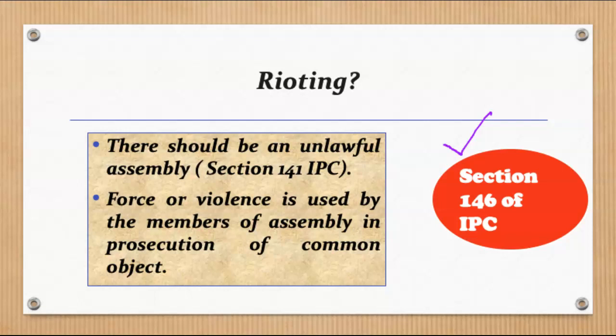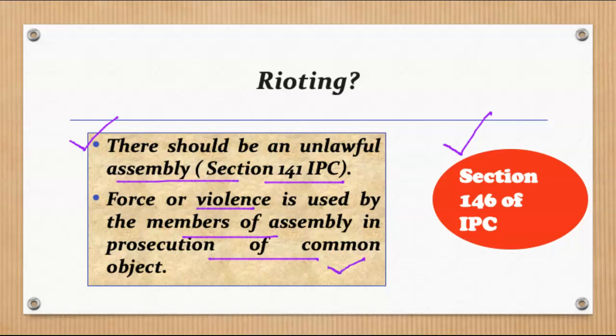So what are the 2 or 3 components that you need to fulfill for a particular act to be known as rioting? Firstly, that there should be an unlawful assembly. This particular factor we have already covered. Section 141 IPC deals with your unlawful assembly. You can go ahead and watch the previous video for the same. And secondly, what should be there? There should be use of force or violence by the members of the assembly in prosecution of the common object.